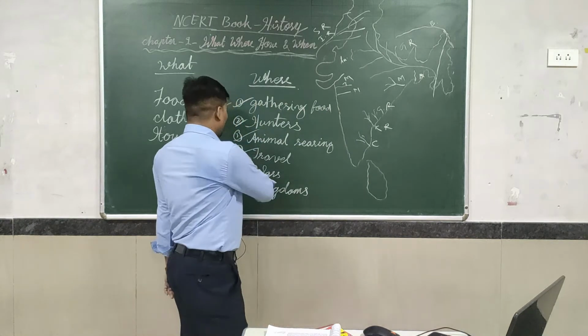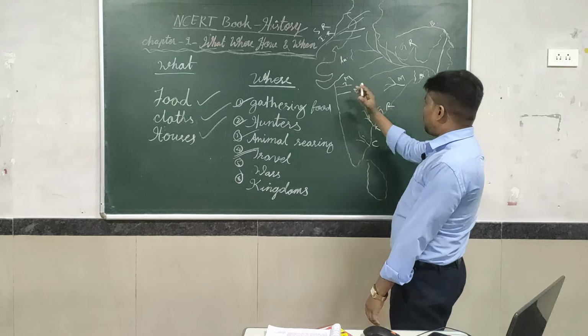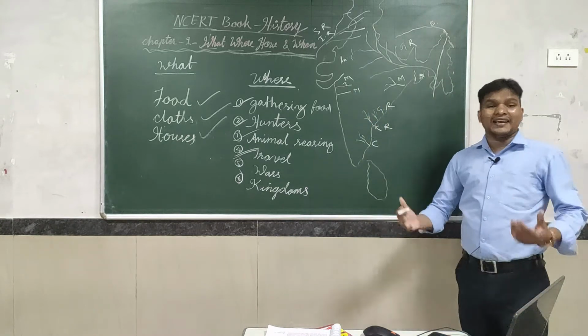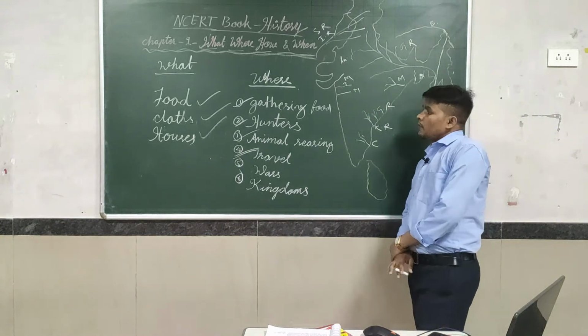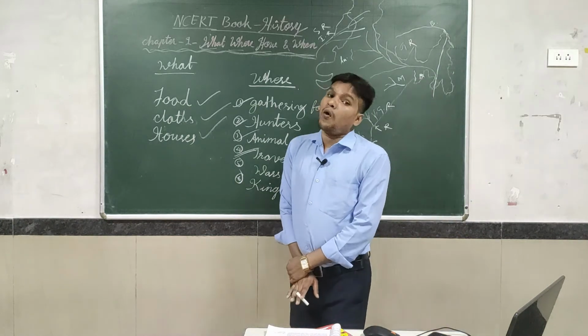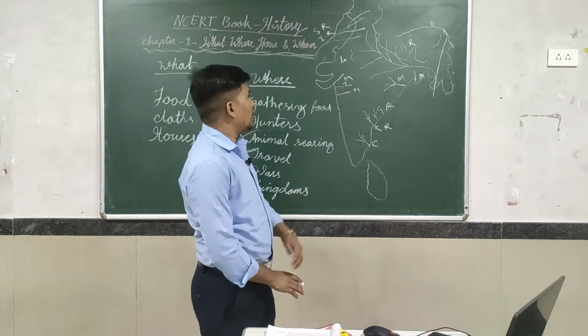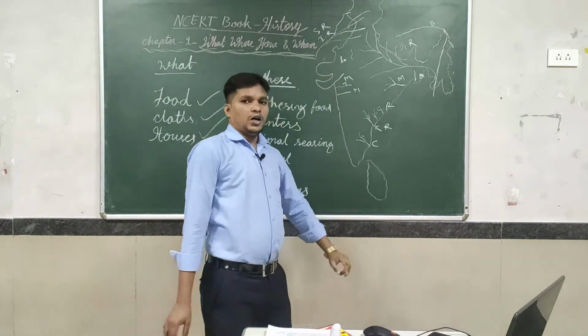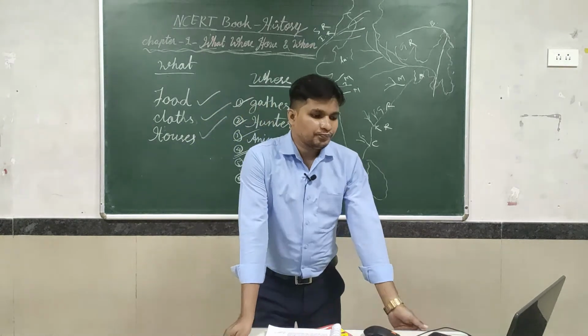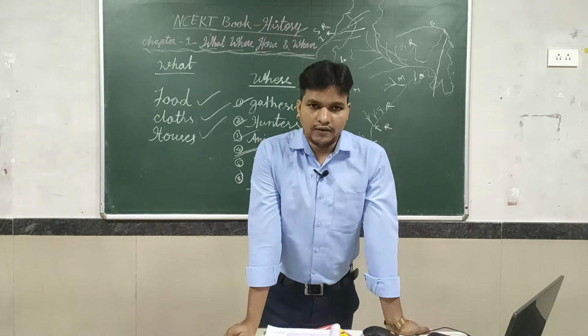Next we're going to do war. Each and every place is different. In India, it shows the different places where different wars occurred. For example, at the Jhelum River, the great Puru fought with Alexander.